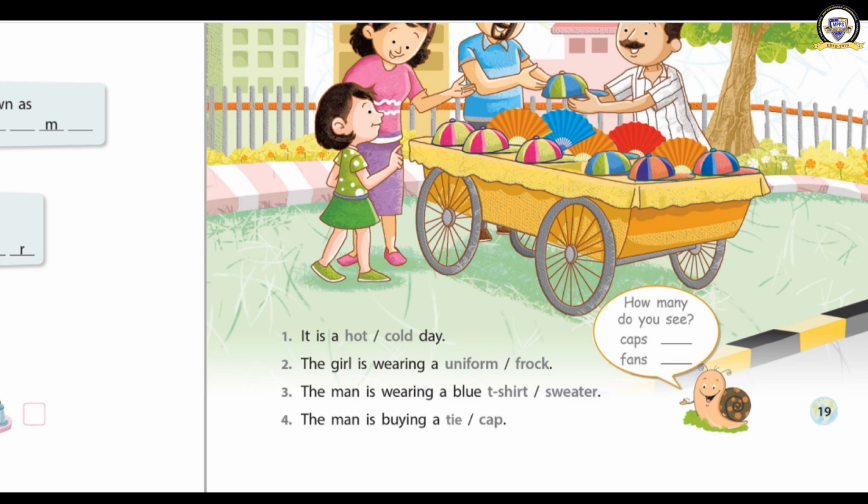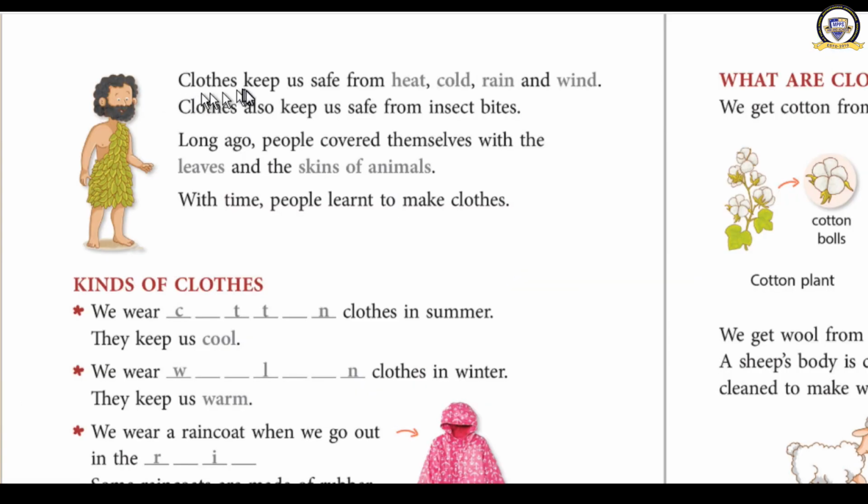You are ready? Okay. Clothes keep us safe from heat, cold, rain and wind. Last year also you learned it. Why do we wear clothes? Because clothes keep us safe from many things. And what are those things? They are heat, cold, rain and wind.